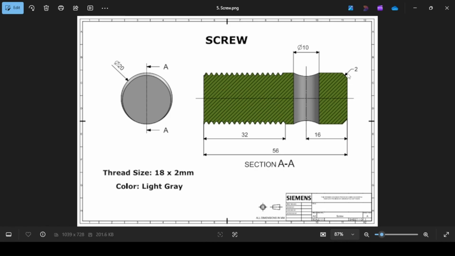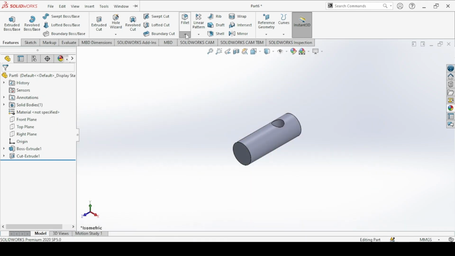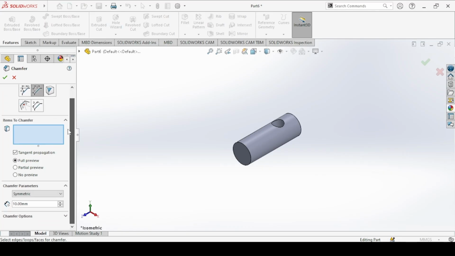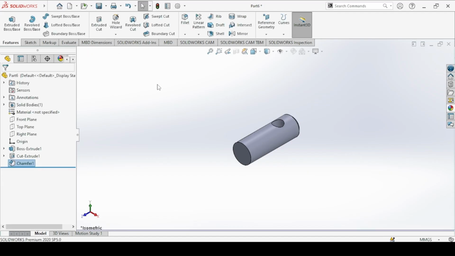We have a chamfer of dimension 2 millimeters here. So chamfer, we need a distance chamfer and a symmetric chamfer of 2 millimeters, and then click on this edge. Okay.